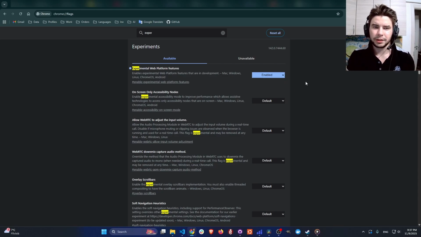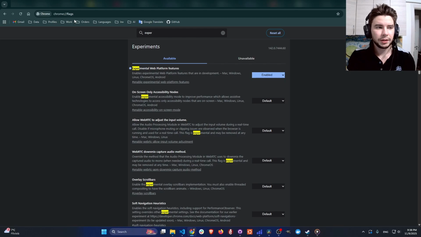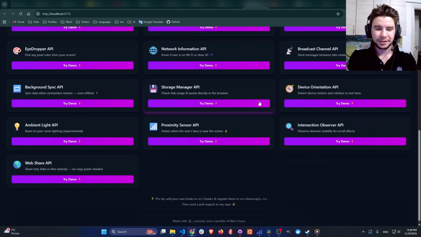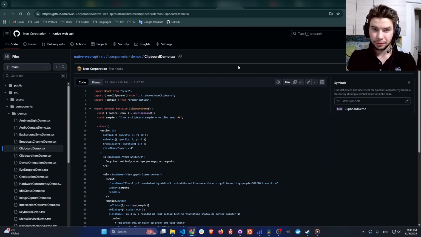It's only for the most advanced ones, but still, in some videos I'm going to show advanced API hooks, so pay attention that in Chrome flags, in the address bar, this experimental web platform features setting is enabled, and then this Playground is going to work for you in a good way.